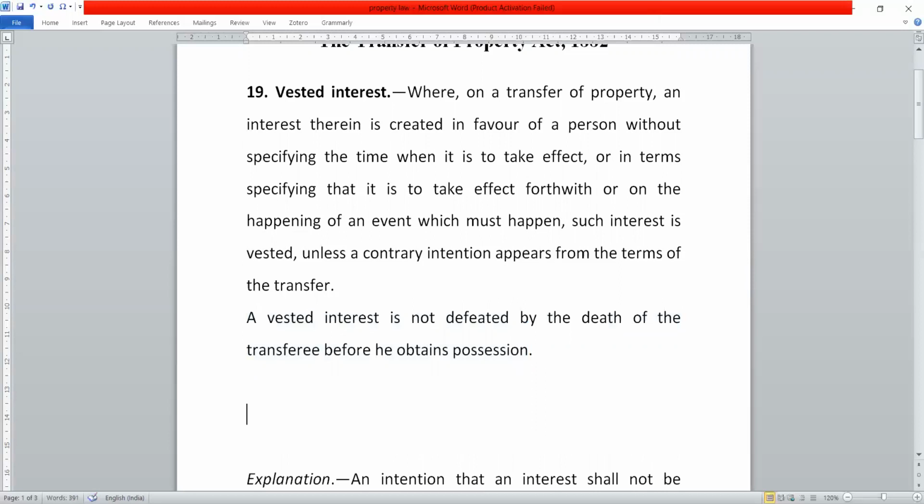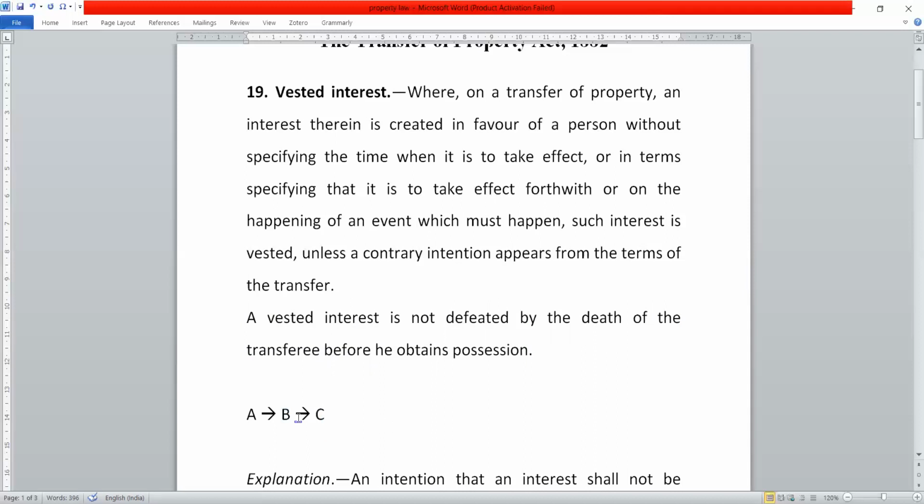It simply means if A wants to transfer the property to B on a condition that B will get the property on the death of C. Understand again? Now here B has vested interest because this condition, that B will get the property on the death of C, is an event of must nature.